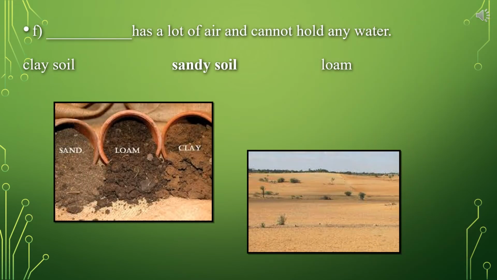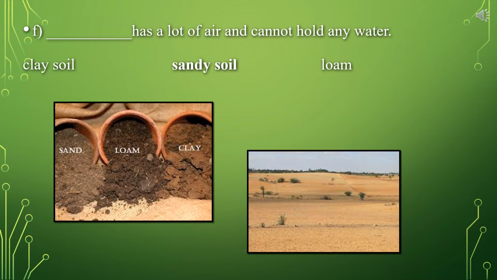Okay, now you have to tell me which kind of soil has lots of air and cannot hold any water. Is it clay soil? No. Is it sandy soil? Yes. Is it loam? No. Because clay soil can absorb lots of water and loam has a moderate amount of water. Loam has lots of water, lots of air.